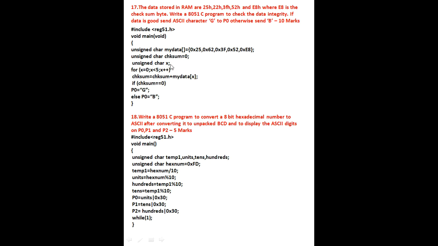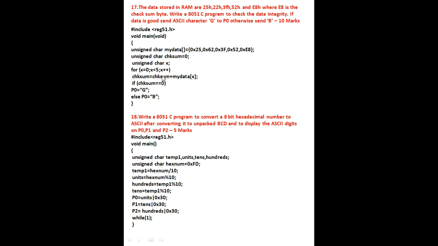Next, unsigned char x for the for loop declaration. I've taken x, total 5 numbers, so for x = 0; x < 5; x++, checksum is equal to checksum plus my data of x. So it is going to add all 5 numbers.